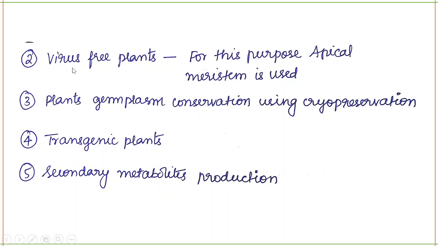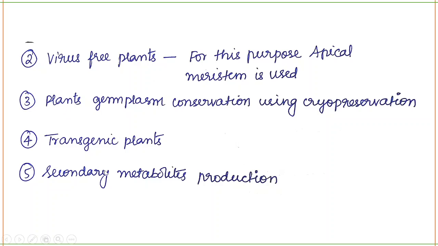Next, you can get virus-free plants. For this purpose, apical meristem is used. Basically, apical meristem is without any virus infection. Plant germplasm conservation can be done using cryopreservation. This is done so that you can prevent the extinction of a species. Transgenic plants you can create to fulfill your need, like herbicide resistant plants. You can have insect resistant plants, like that.